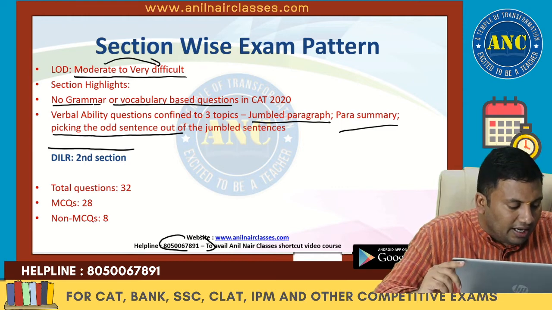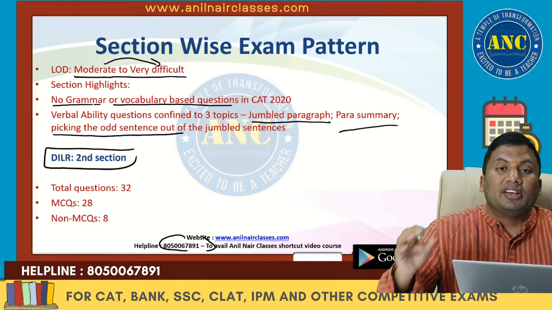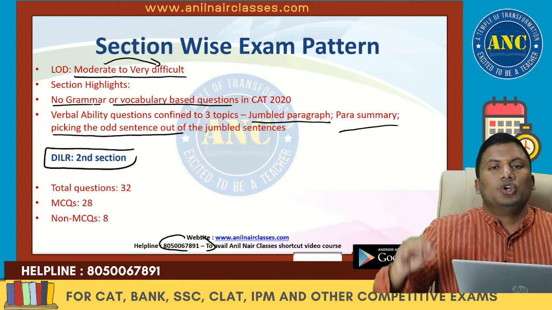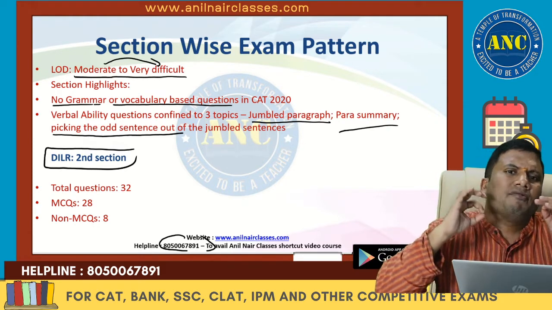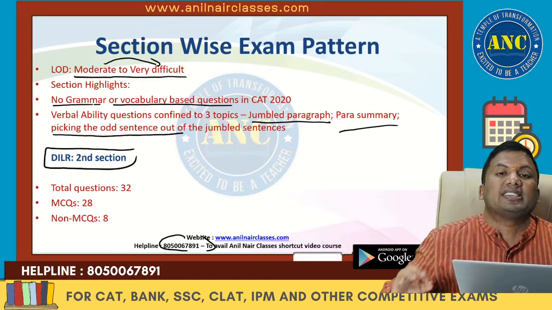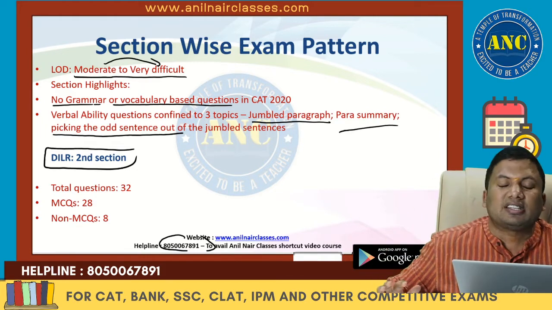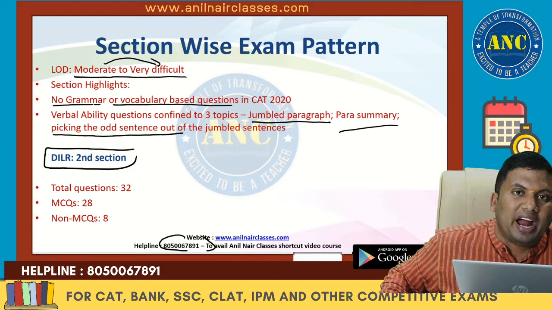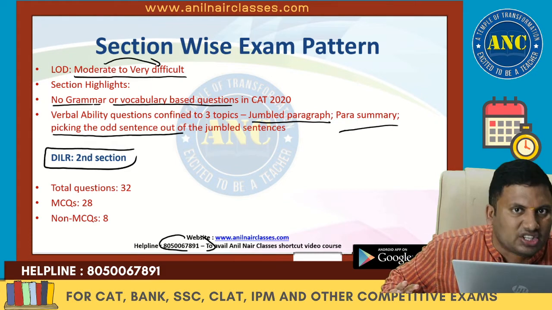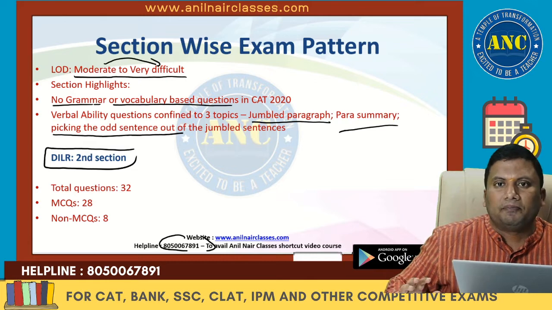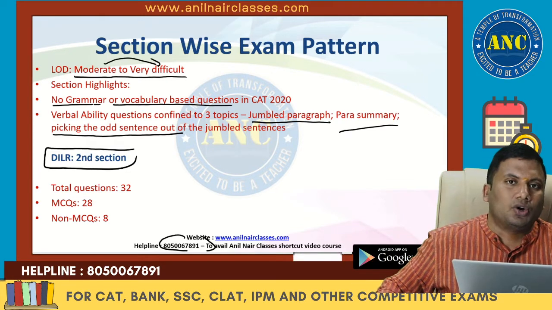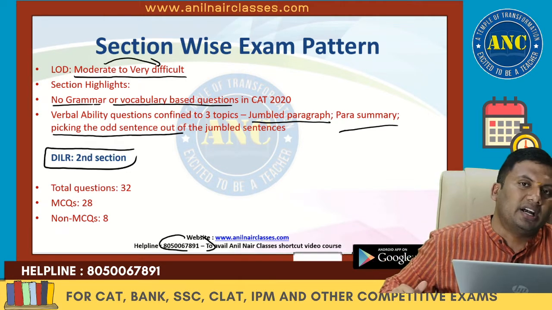Now DI and LR, the second section, a section where you need a tremendous amount of practice, minimum 400 to 500 caselets. A variety of caselets you should have seen in the CAT preparation, otherwise this section will be a bouncer to you. Probably this section will kill your CAT score if you have still not started your preparation.